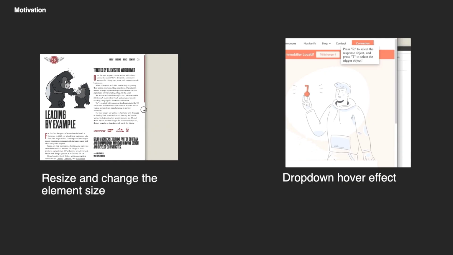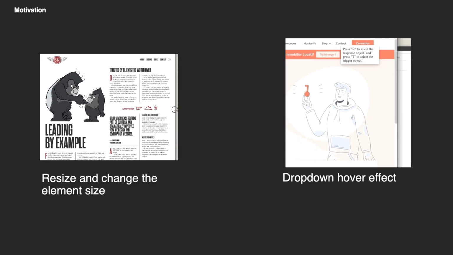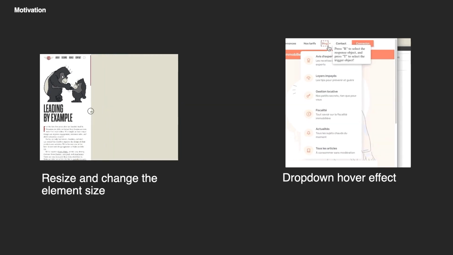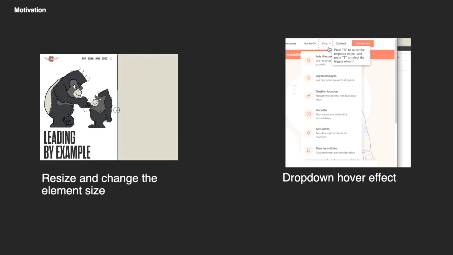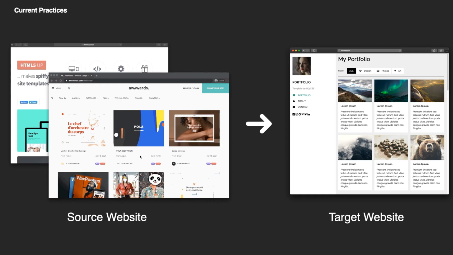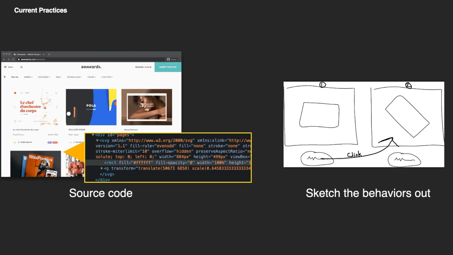UI behavior is a key component of the modern website. They can make websites easier to use and more engaging. When prototyping UI behaviors, designers often look at examples on other websites for reference or inspiration. However, to further make use of these examples, designers often have to dig into the source code of the examples or sketch things out to communicate about their ideas. These practices are inefficient because the implementation can be arbitrarily complex and the behaviors can be really dynamic.